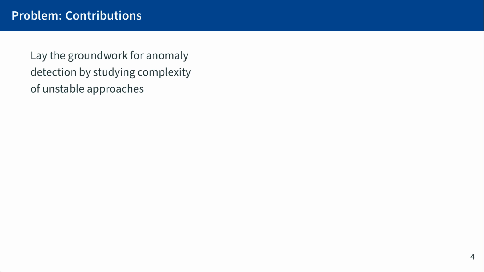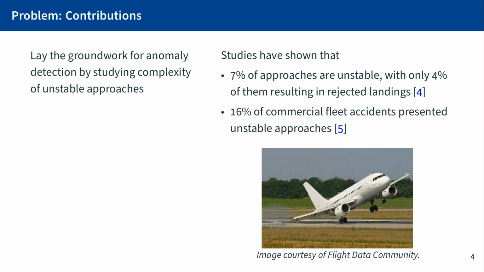Therefore, we wanted to study the link between complexity and anomalies, and we did this by looking at unstable approaches. 7% of approaches are deemed unstable, with only 4% of them resulting in rejected landings. Moreover, 16% of commercial fleet accidents were under the precedence of an unstable approach, according to a study. Hopefully you've never been in an accident that had a wing strike or a tail strike, but there are more serious consequences to an unstable approach, such as a runway excursion or even collision with the environment.